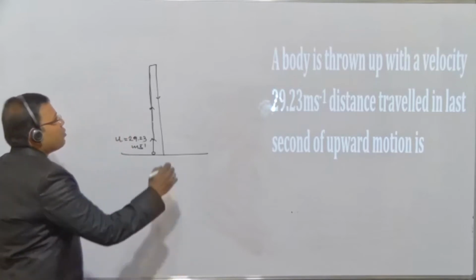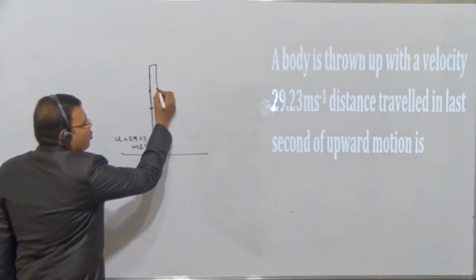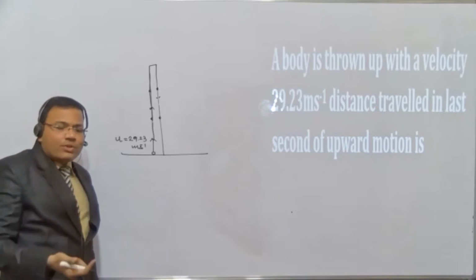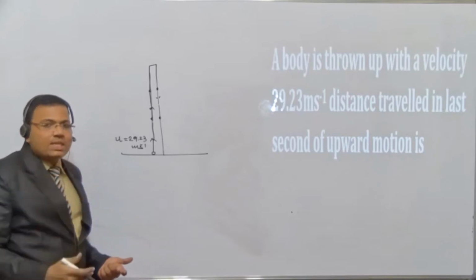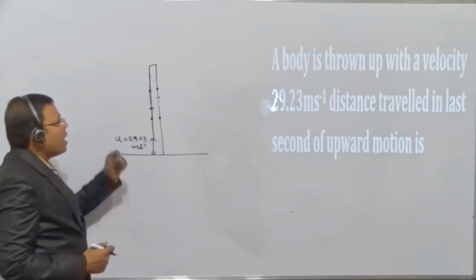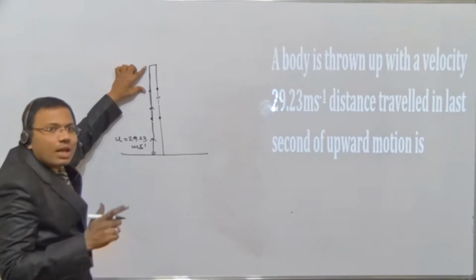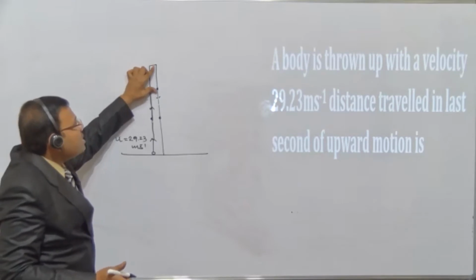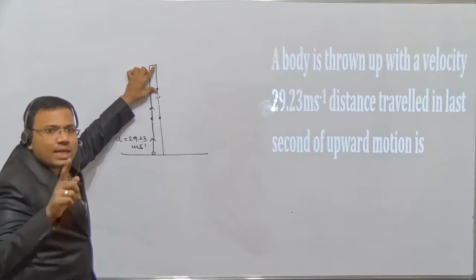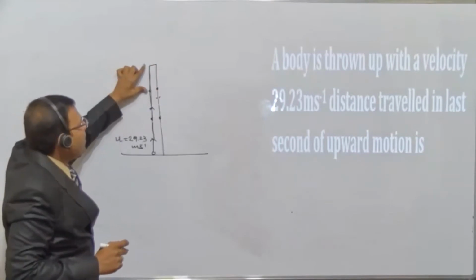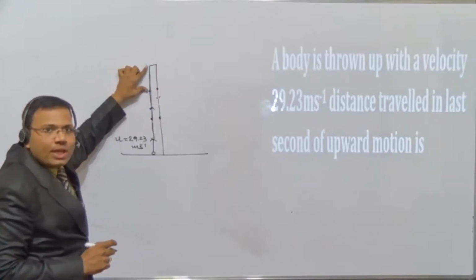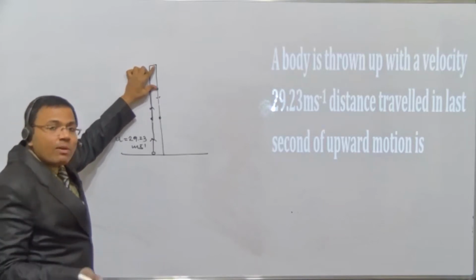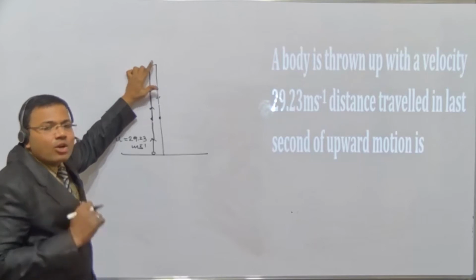So मैं आपको already बता चुका था बेटा, यहाँ पे जितनी velocity होगी यहाँ पे भी उतनी velocity होगी. Here how much the velocity is, here also the same velocity. That means velocity is same, means time is also same, means distances are same. Try to understand, if suppose this is the distance covered in the last second of upward motion, then that will be exactly equal to the distance covered by the same body in the first second of downward motion. ये क्या होगा बेटा, last second of upward motion का distance जो भी रहेगा, that will be equal to the distance traveled by the same body in the first second of downward motion.